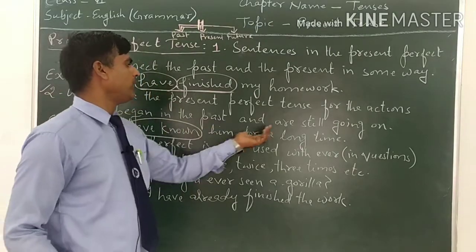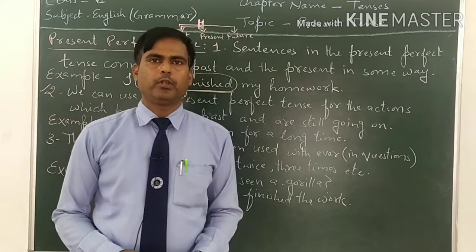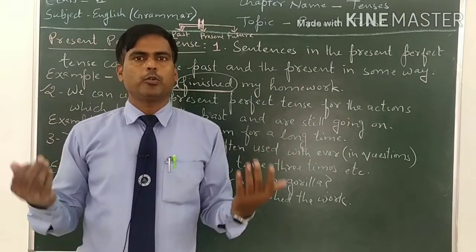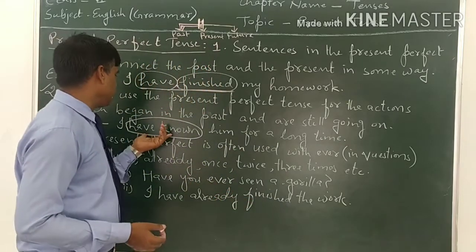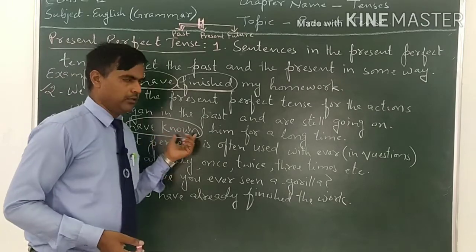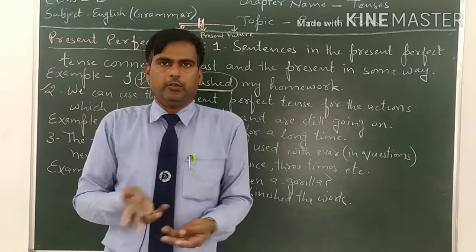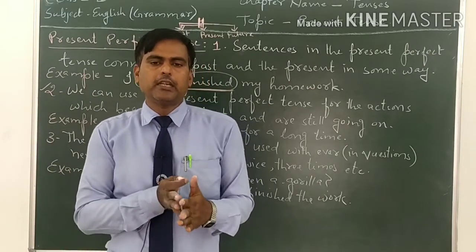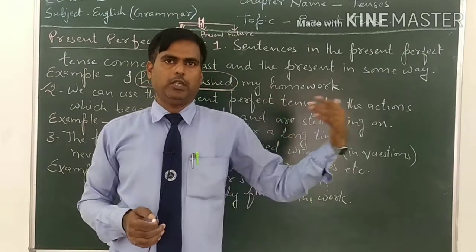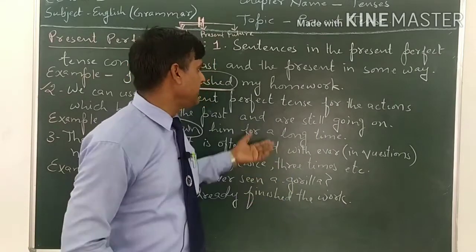I have known him for a long time. मैं उसे बहुत समय से जानता हूँ. It tells us that the person has known that person for a long time, and he has known him from the past. Now in the present he knows him, and he will know him in the future too. That's why the action is in progress. It is still going on.